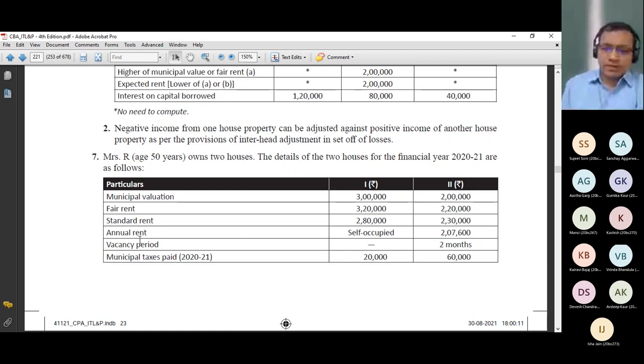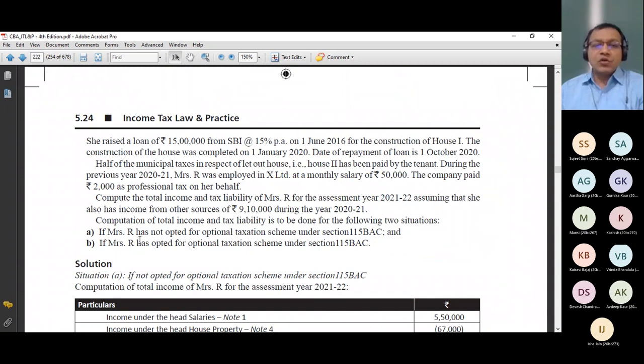Taxes paid 2021, 20,000, 60,000. She raised a loan of 15 lakh from SBI at 15% per annum on 1st June 16 for the construction of house 1, which is self-occupied. The construction of the house was completed on 1st Jan 2020. Date of repayment of loan is 1st October 2020.